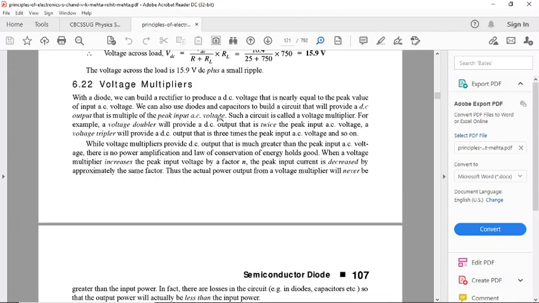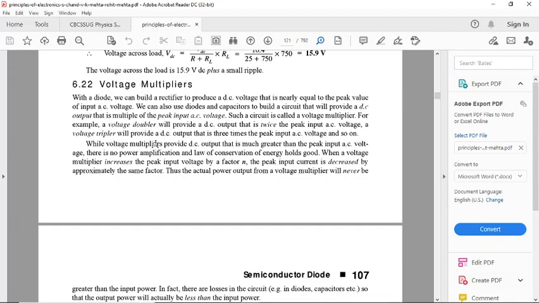Now we can construct a voltage multiplier, or we can produce output voltages that are multiples of the input voltage by using capacitors and diodes. Such a circuit is called a voltage multiplier. For example, a voltage doubler will provide a DC output that is twice the peak input AC voltage. A voltage tripler will provide a DC output that is 3 times the peak input AC voltage.